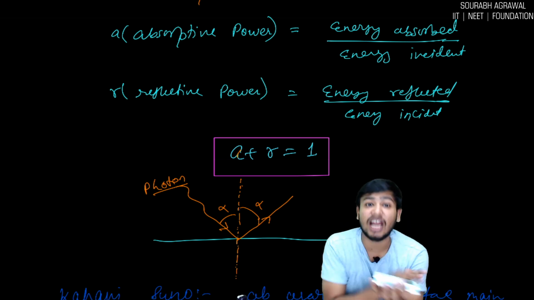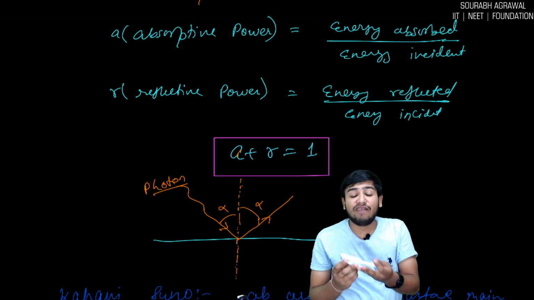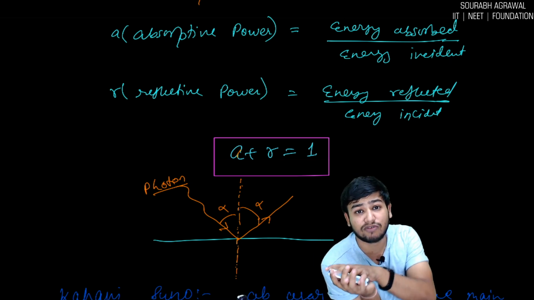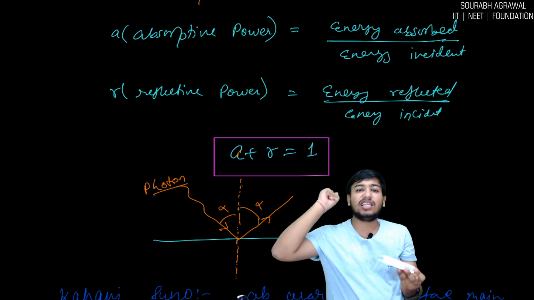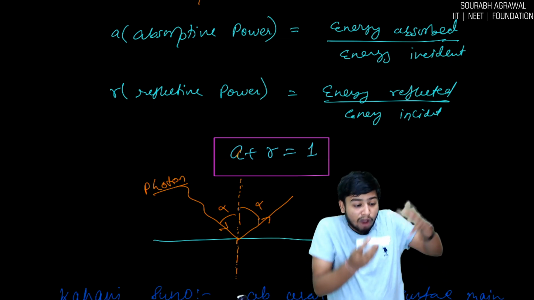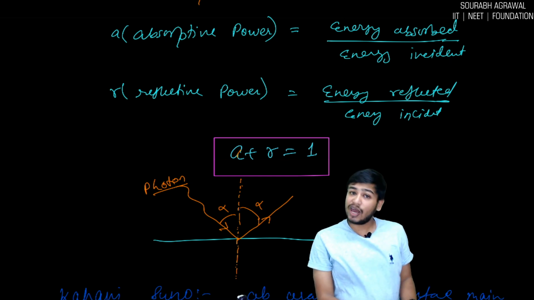If 100% of the light is getting absorbed, you have given 100 joule of photons and all 100 joule is absorbed, nothing is reflected, then absorptive power is 100 upon 100, that means 1. So for a pure absorptive substance, your absorptive power is 1. Are you getting my point?